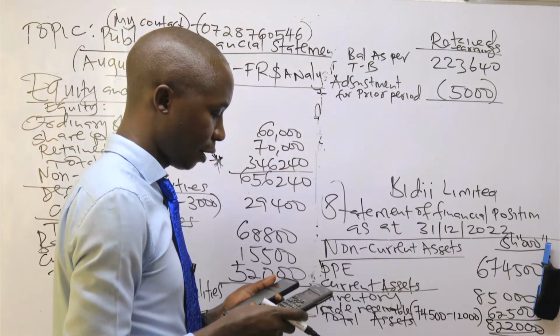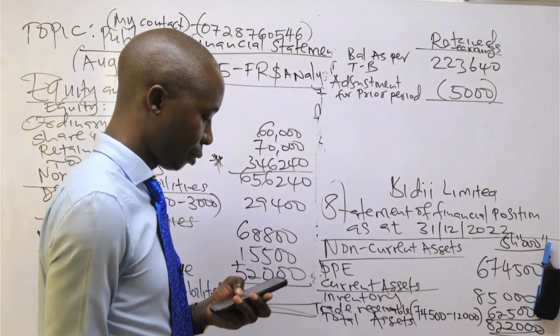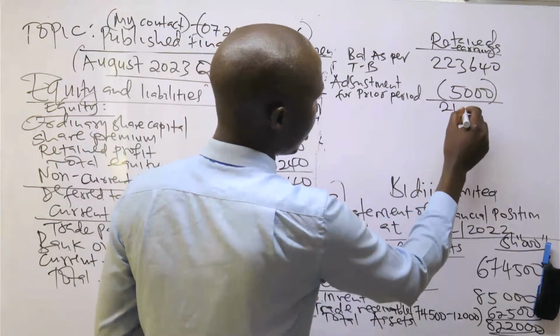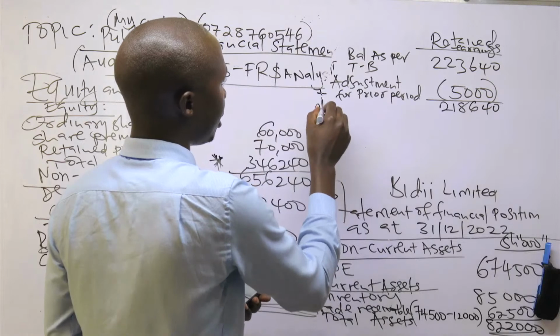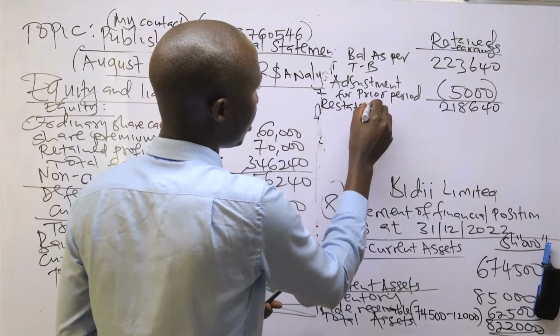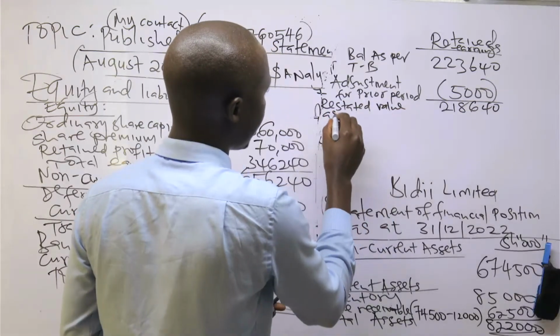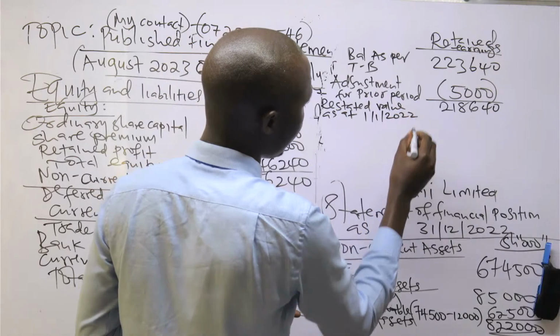You deduct 5,000, so you get 218,640. So this is the adjustment, the restated values as at 1st January 2022.